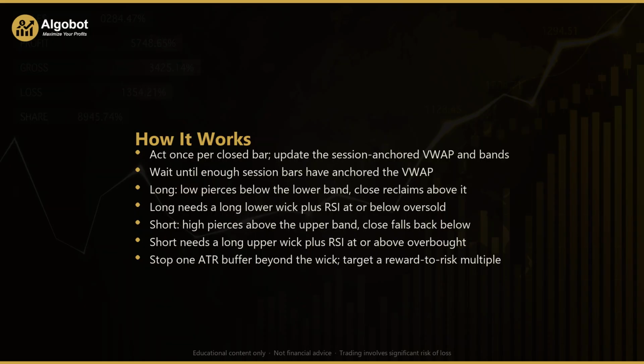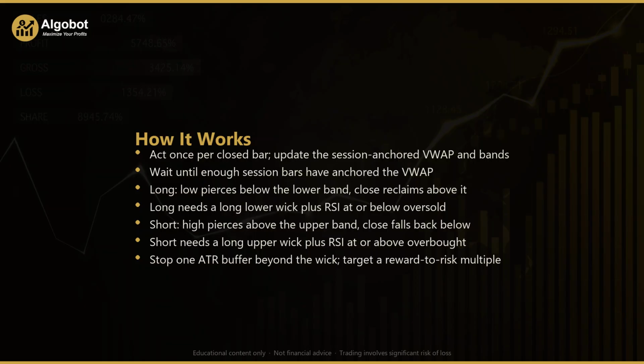Now let's walk through exactly how the strategy makes its decisions. Everything happens on the close of each new bar, so the rules only evaluate completed candles, never a half-formed one. First, the strategy updates its session-anchored VWAP. For every closed bar, it takes the typical price, the average of the high, low, and close, and weights it by that bar's volume.